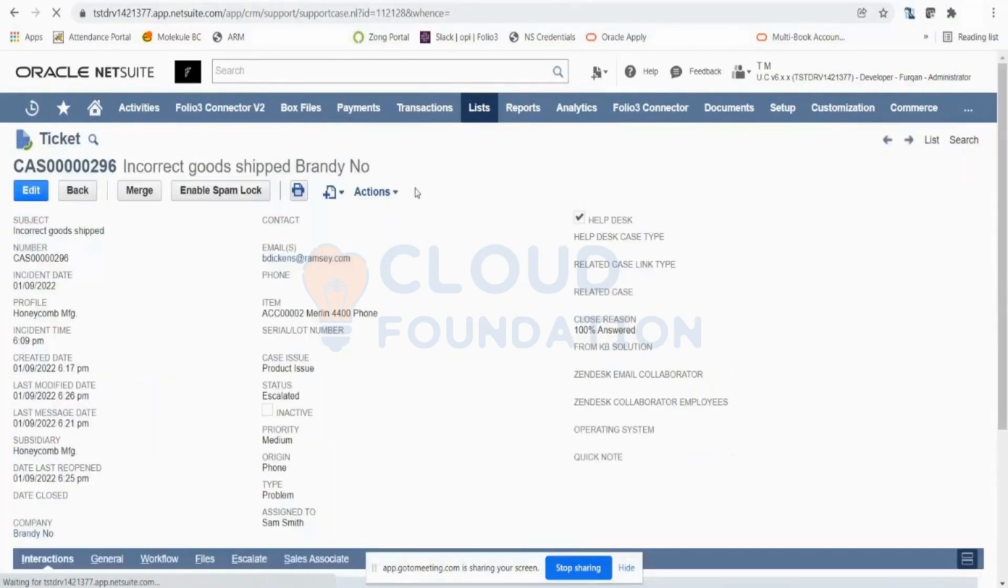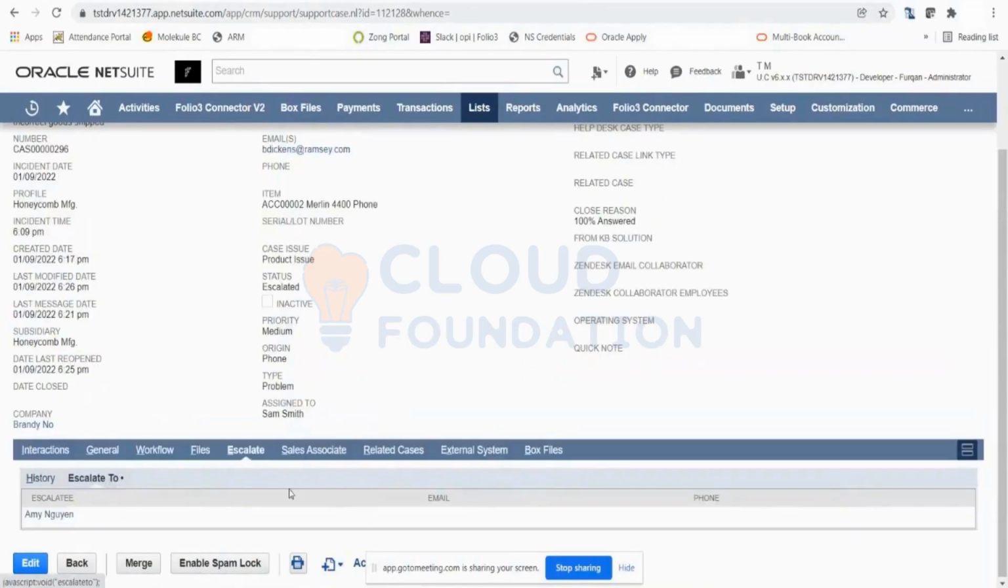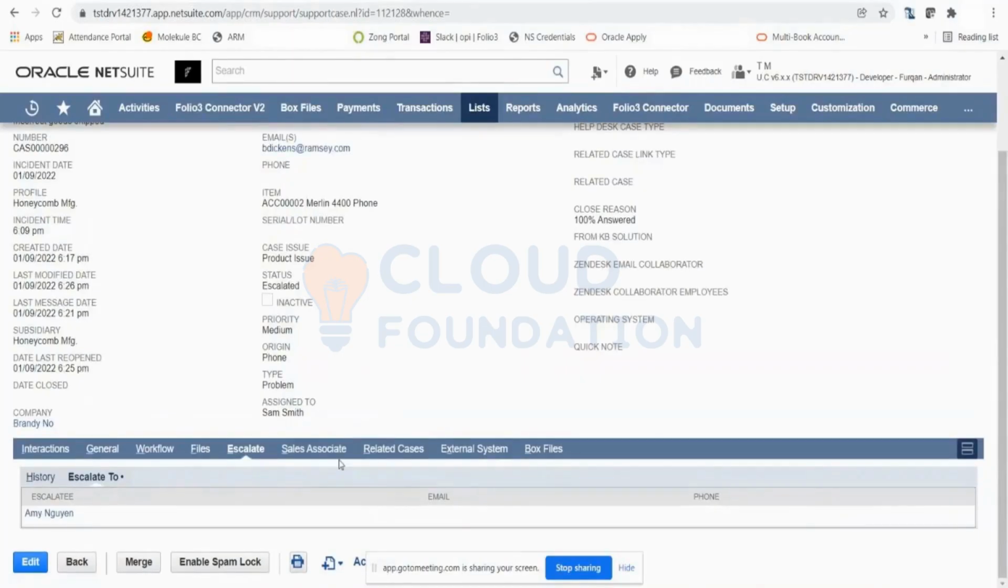Alright. And since we are talking about this, I would also like to show you some more things here. You have your interaction tab on the case record itself, where you can see all the interactions that happened between the customer and the support team. You can see all the emails, the primary contact, any files, anything that was attached on those emails. And then in the escalation tab, you can see if this was escalated to someone. You can also see that.